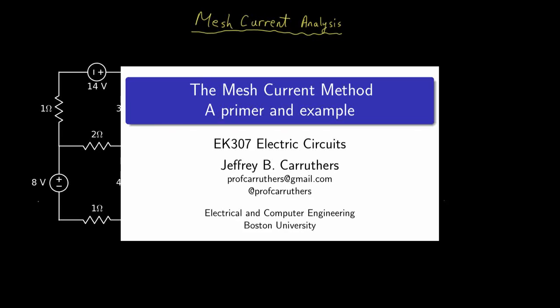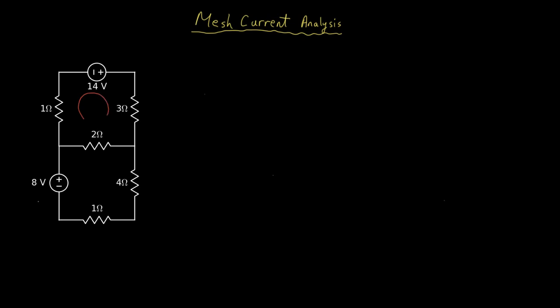In the mesh current method, what we do is we identify currents as follows. I'm going to pick a clockwise direction, and we'll label this first mesh current I1, and I'll explain what that is in a moment in greater detail. And here's our second mesh current, I2.